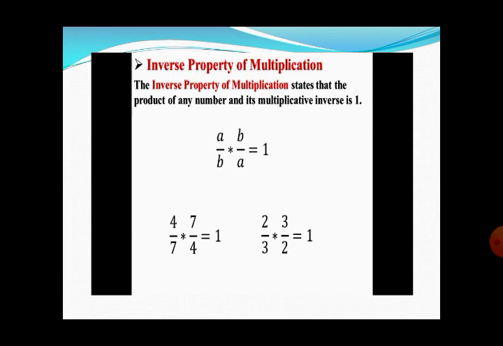In the next example you can see 2 upon 3 multiplied by 3 upon 2 is equal to 1. Due to the cancellation property, reduction is possible. So when we have two fractions or two numbers whose product is 1, we say that these two numbers or fractions are multiplicative inverses of each other.